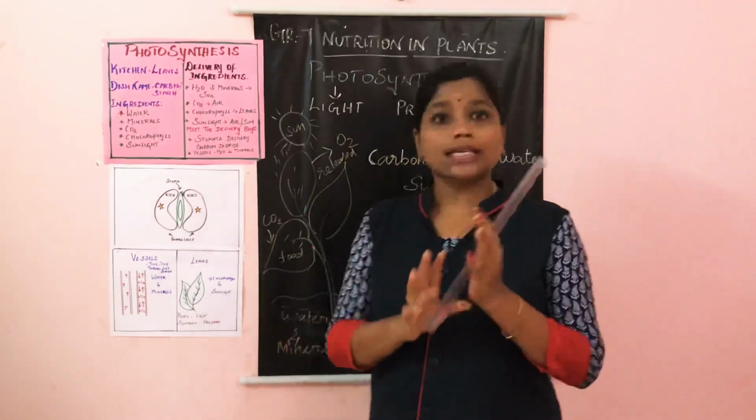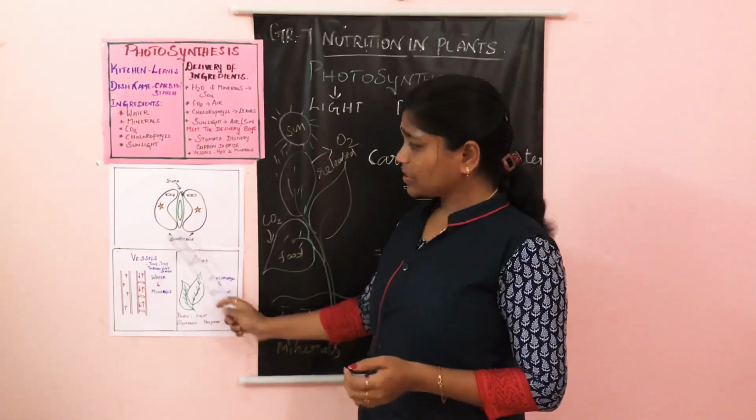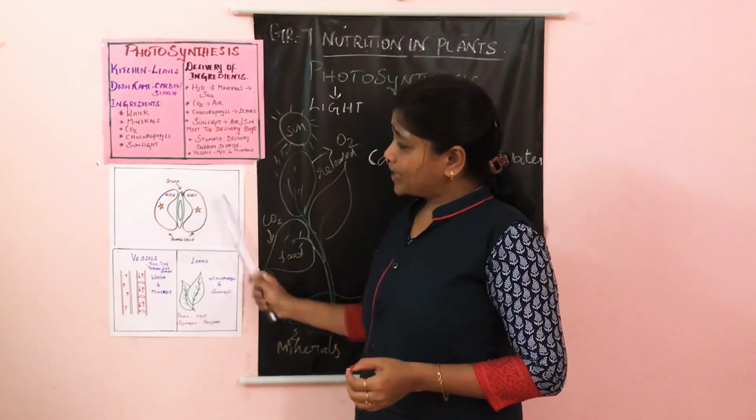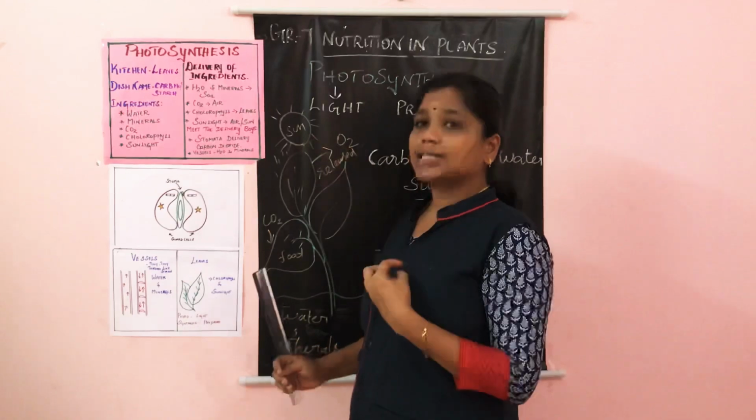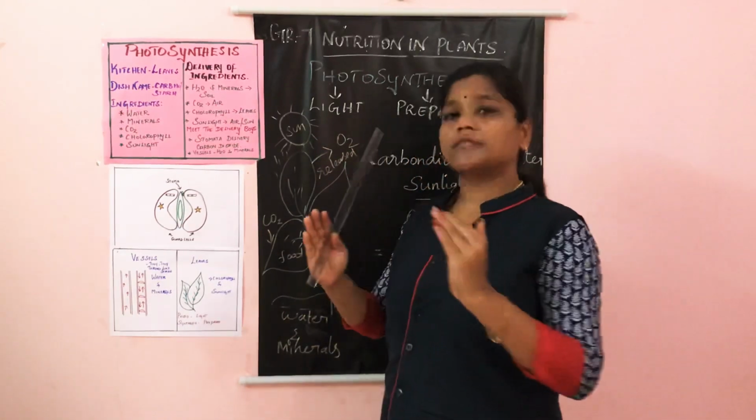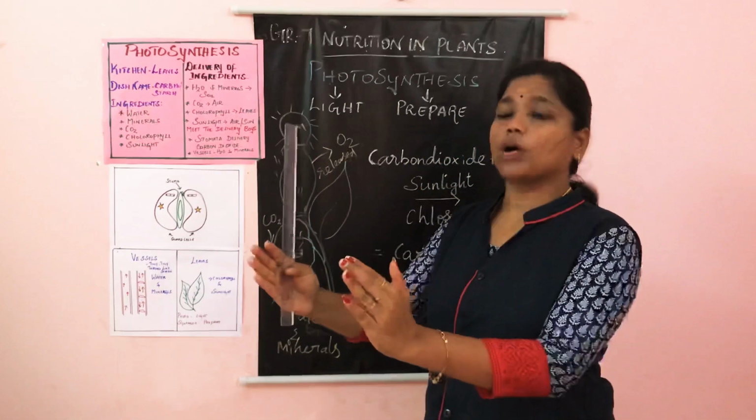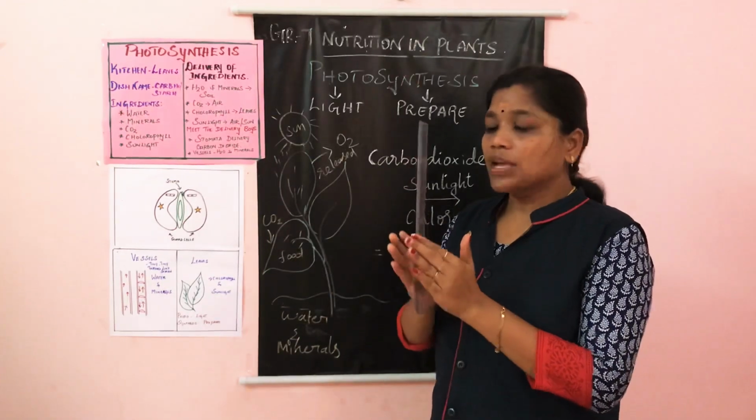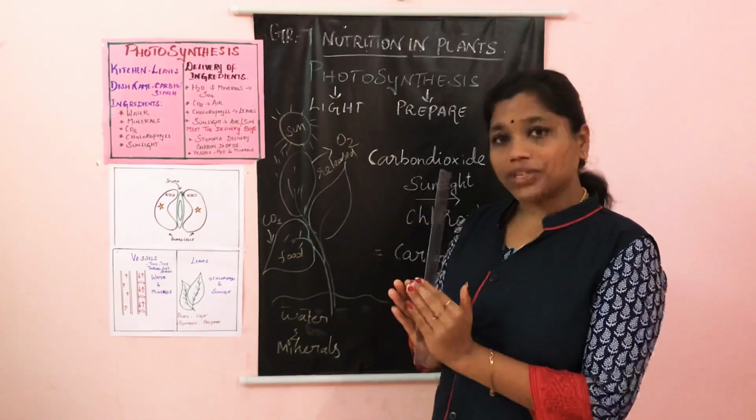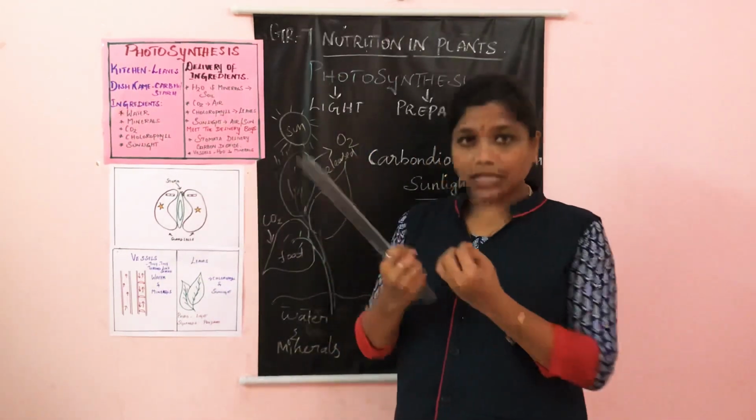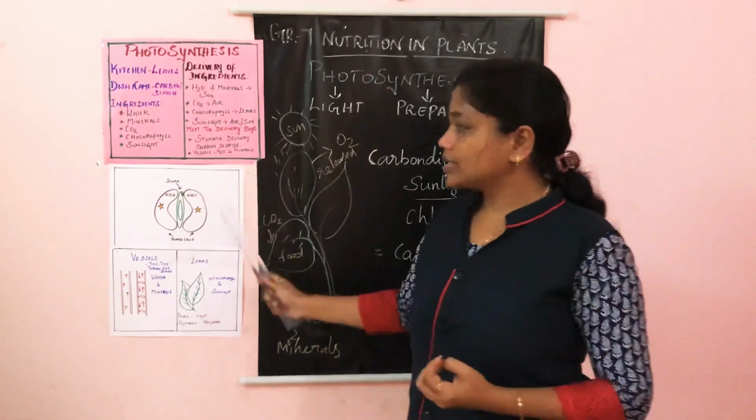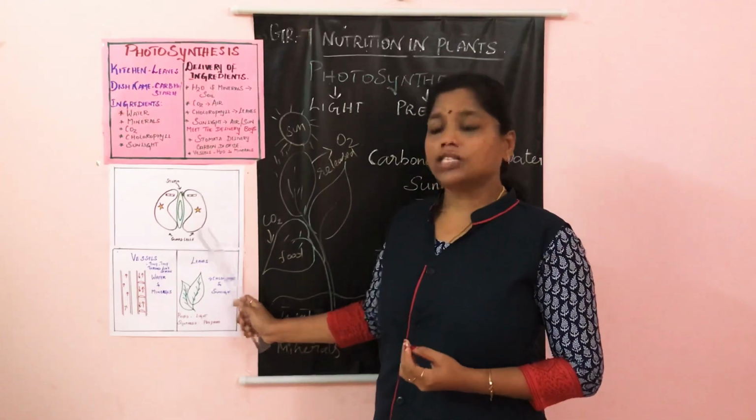What happens? The stomata has two guard cells and a stoma. What happens when it takes the carbon dioxide? It expands, and when it releases the oxygen, it contracts. So expansion and contraction will take place by the guard cells. At that time the stoma will absorb the carbon dioxide. So this is the process that takes place in the stomata.